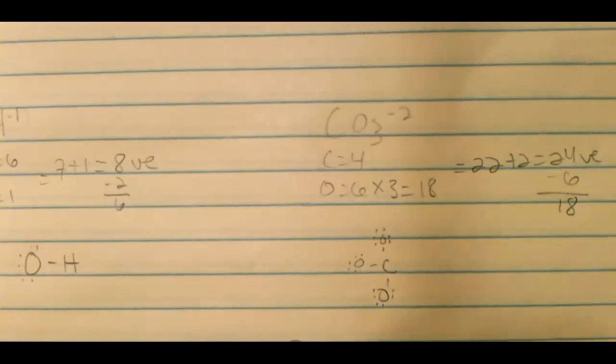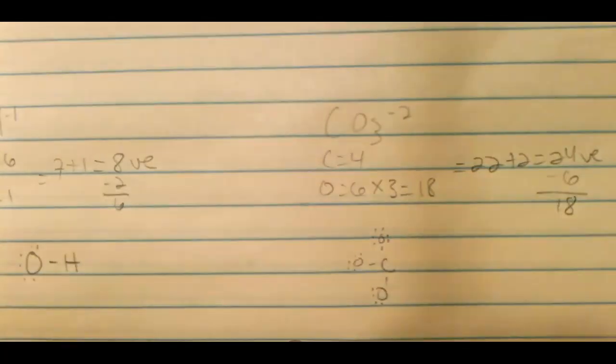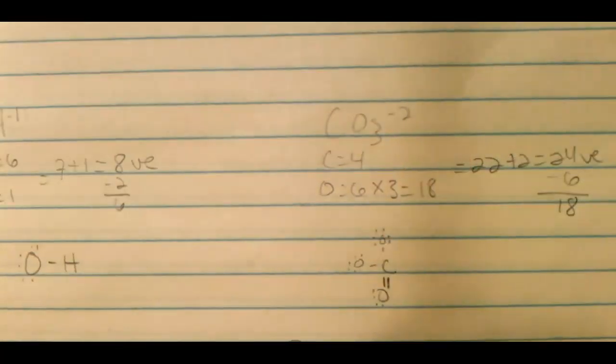Let's take a look. Oxygen 2, 4, 6, 8, 2, 4, 6, 8, 2, 4, 6, 8. Carbon 2, 4, 6. It's not happy. So that means we're going to need a double bond. It does not matter which oxygen you pick. Pick one oxygen, erase a pair of electrons, doesn't matter which pair you take, and make a double bond. And there you have it, CO3. All right, moving along to our next examples.